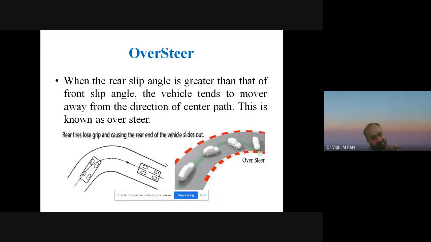When the rear slip angle is greater than the front slip angle, the vehicle tends to move away from the direction of the center path. This is known as oversteer. What will happen in this condition? The rear tires lose grip, causing the rear end of the vehicle to slide out.